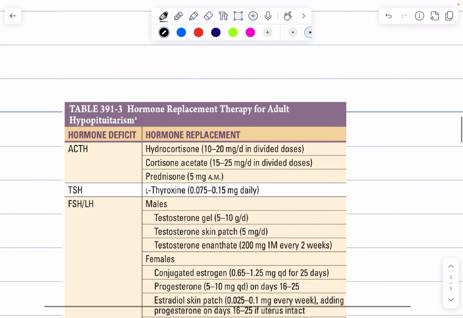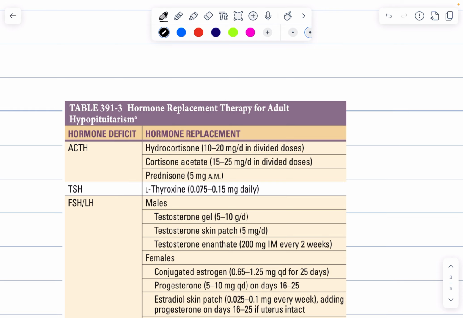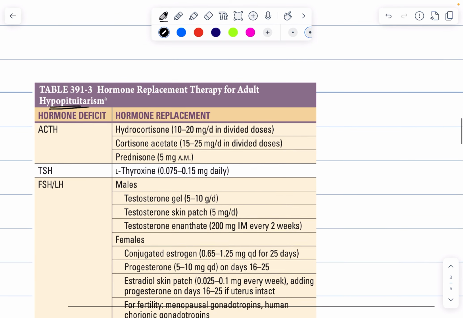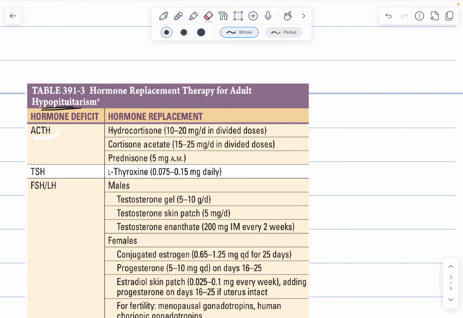Now coming to hormone replacement therapy for adults with hypopituitarism. If the patient has deficiency of ACTH, then you will give hydrocortisone, cortisone acetate, or prednisolone. And it is